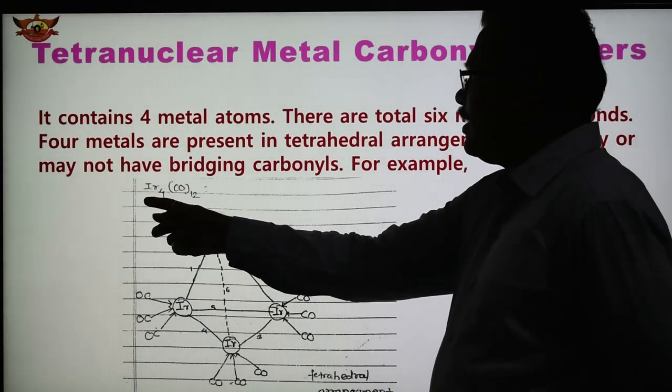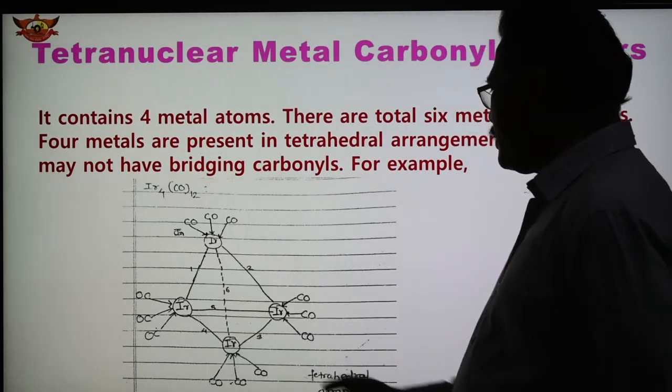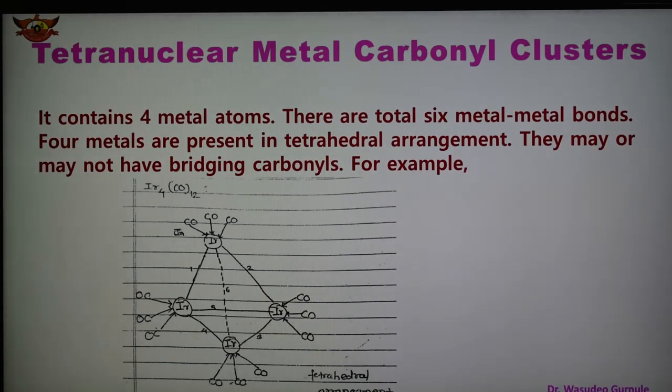An example is Ir4(CO)12, in which 4 metals are arranged tetrahedrally, and each metal has 3 terminal carbonyls in total, and we can say that all the carbonyls are terminal carbonyls.